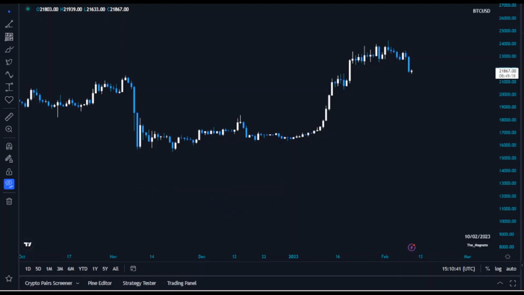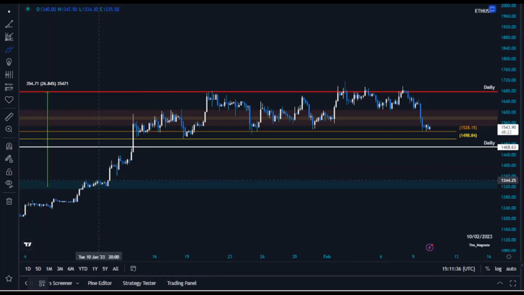Moving on to Ethereum analysis. On the 10th of January, we said wait for the pullback, and then we had a number of target levels. We cleared all the Fibonacci as well as the MTF resistance levels. We came all the way to our last target level, which was a local daily level. However, we had other target levels as well, all the way up to $1,900.